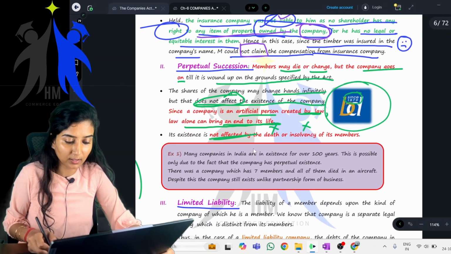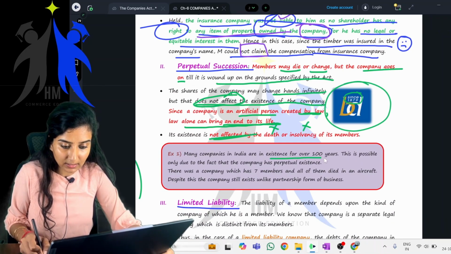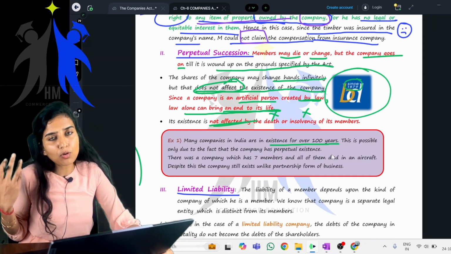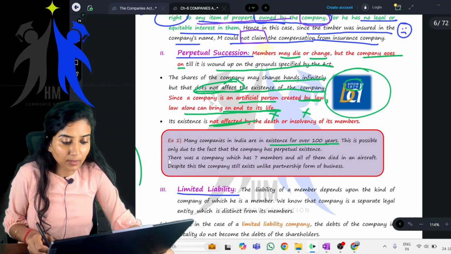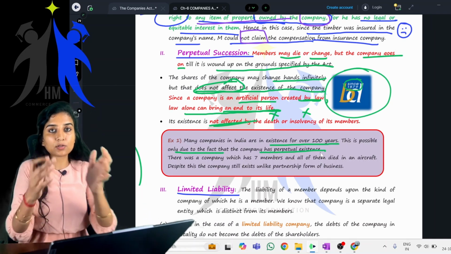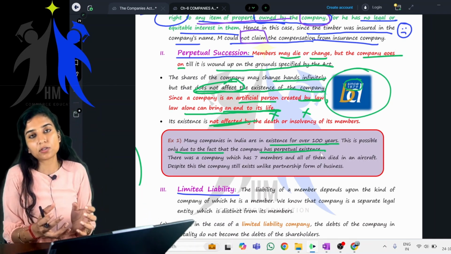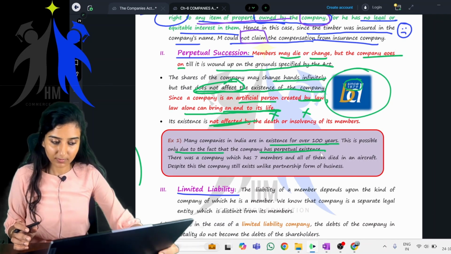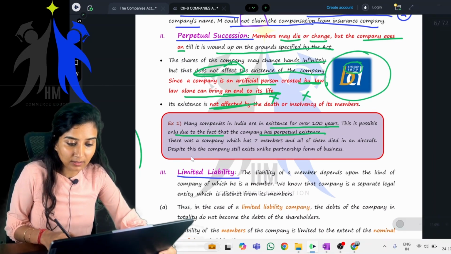Okay, there's one example. Let's just read it here. Many companies in India are in existence for over 100 years. You know a lot of companies which are in existence for so many years. This is possible only due to the fact that the company has perpetual existence. That is only possible because of this particular feature of the company that is called perpetual existence.